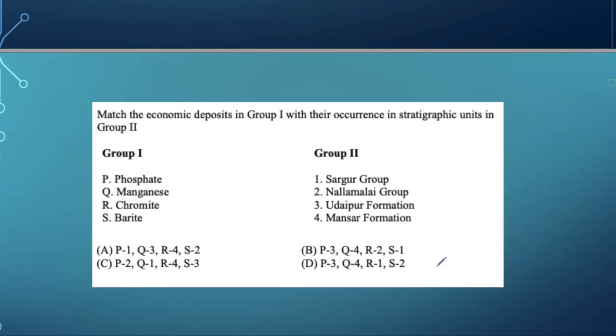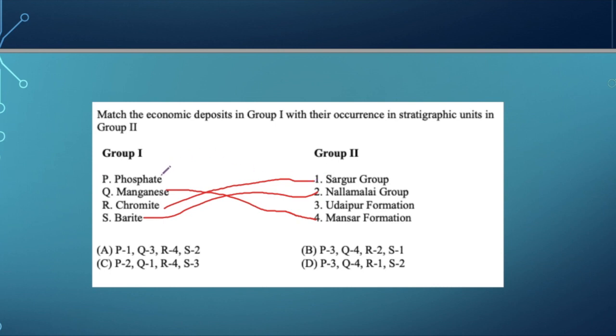Now we have to match. Okay, so let's do this. So Nallamalai has deposits of barite in Cumbum shales. So the right answer for this goes to 2, and then manganese goes to Mansar formation. In Mansar formation, that is basically the Sausar group, we get manganese deposits. Then chromite goes with Sargur. The well-known deposit of chromite is in Sargur.